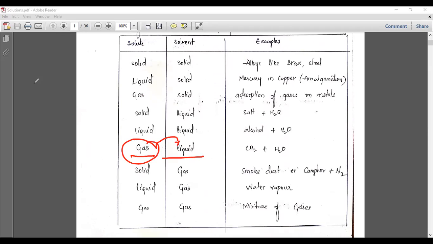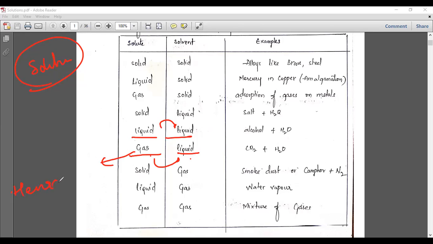The chapter includes solutions, and in this chapter we will deal with solutions of two types. One is liquid dissolves in a liquid, and the second case is gas dissolves in a liquid. Gas dissolving in a liquid can be explained with Henry's law.